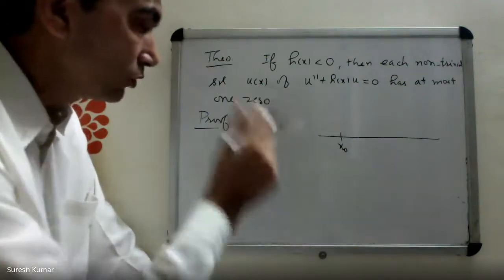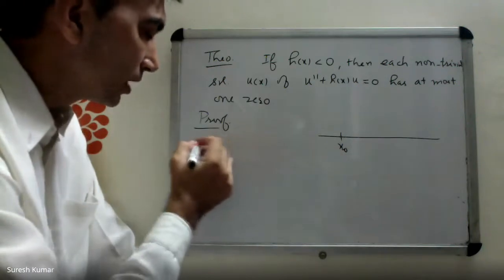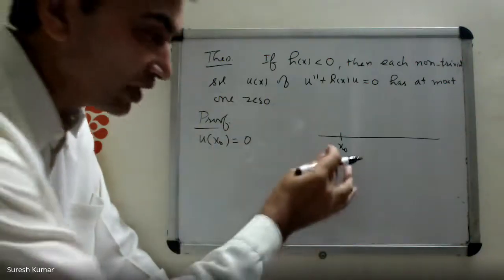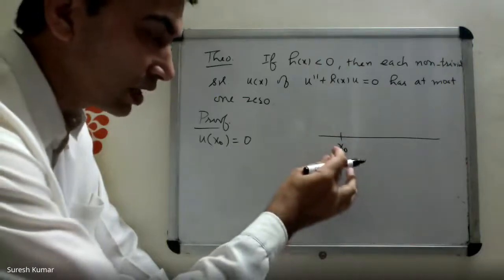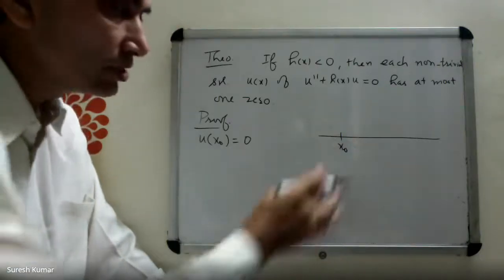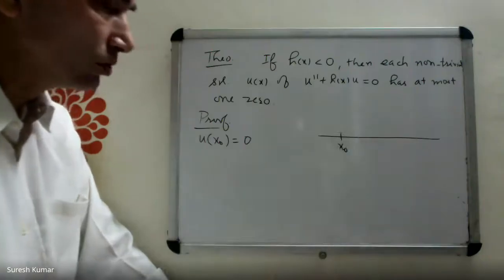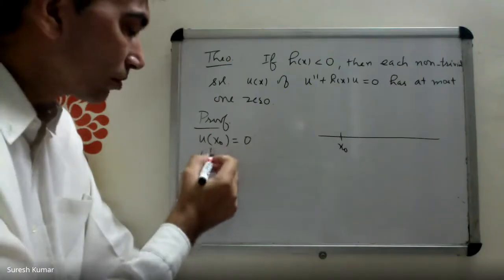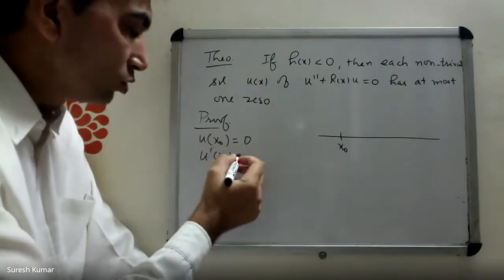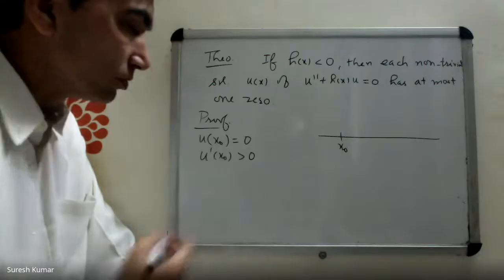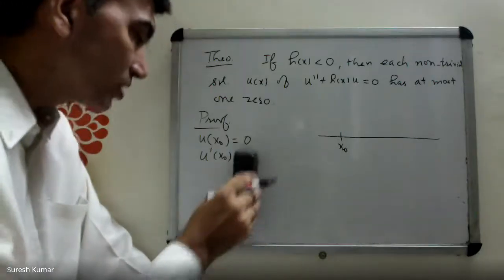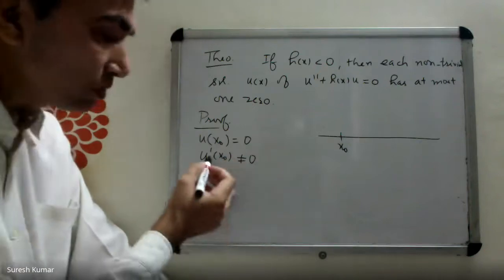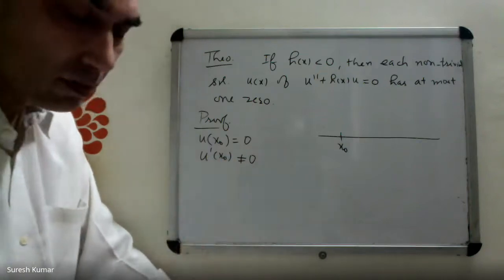Suppose x naught is a zero of u(x). I will prove that there is no zero of u(x) other than x naught. It means there can be at most 1 zero. So x naught is a zero. I assume that u prime of x naught is positive. Or first, let me argue that it is non-zero. What happens if this is also 0?